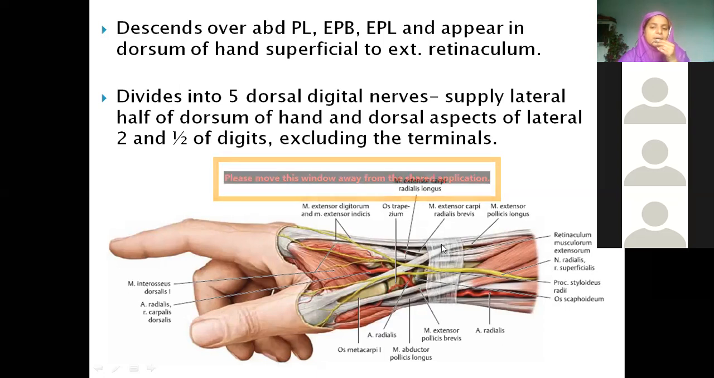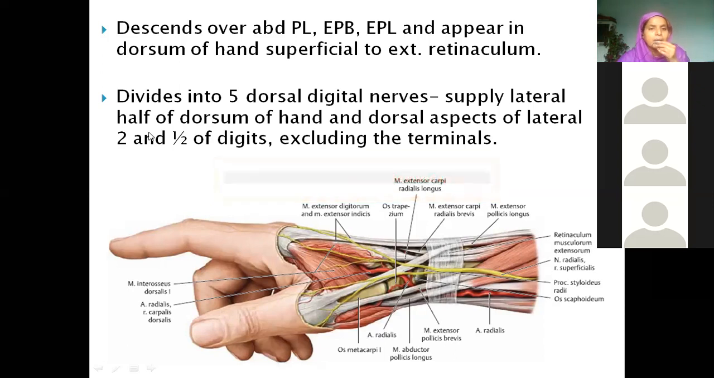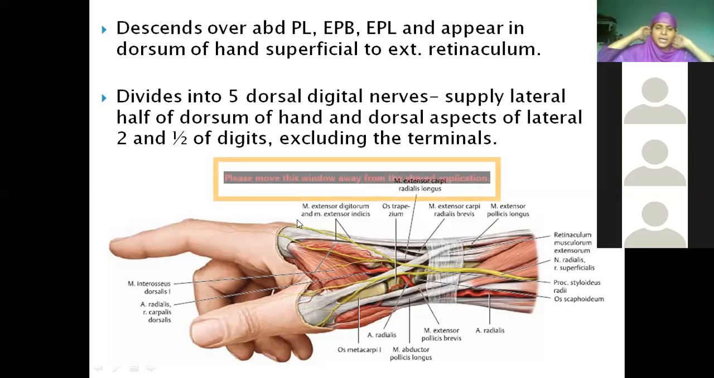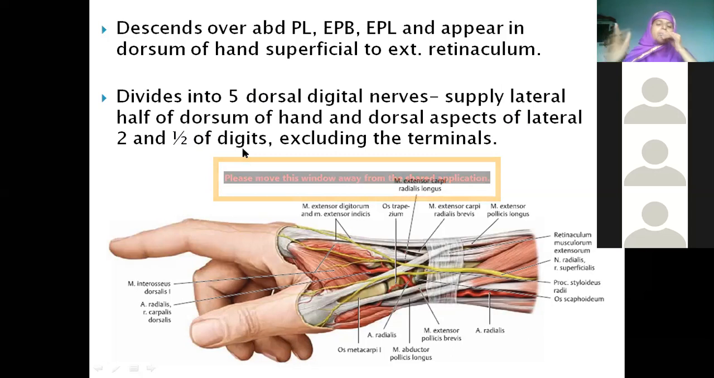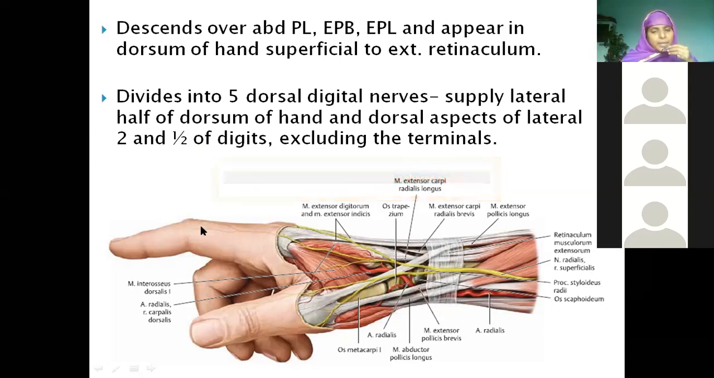This also we have studied: its compartments, and what tendon is passing through each compartment. So it divides into 5 dorsal digital nerves. Yesterday we studied the digital branches of median nerve, 3.5 digits it was supplying. So this is dividing into 5 dorsal digital nerves, supplying the lateral half of dorsum of hand. I will show you one more picture, you will understand better. Lateral 2.5 digits, excluding terminals. Terminals will be supplied by median. Diagrammatically, you will understand better.